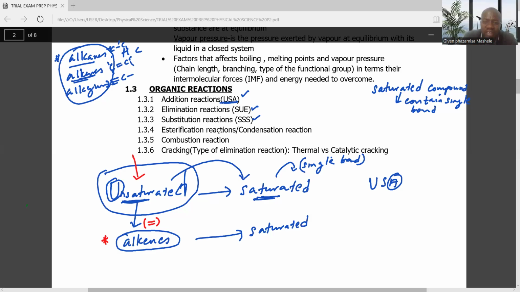To remember this, I'll just say USA, SU, triple S. USA: unsaturated to saturated is addition. Saturated to unsaturated is elimination. Saturated to saturated is substitution.